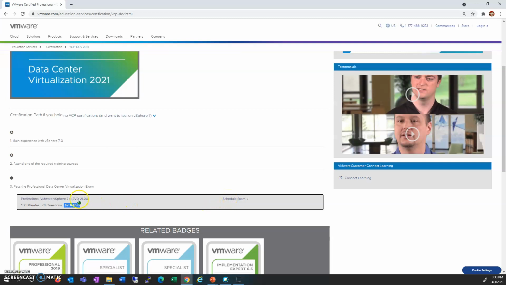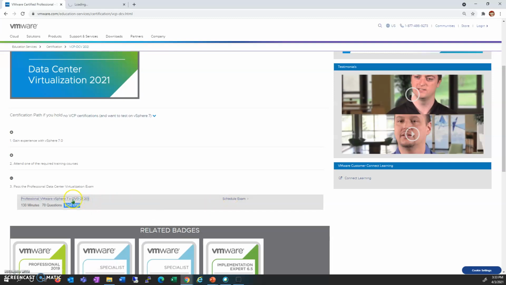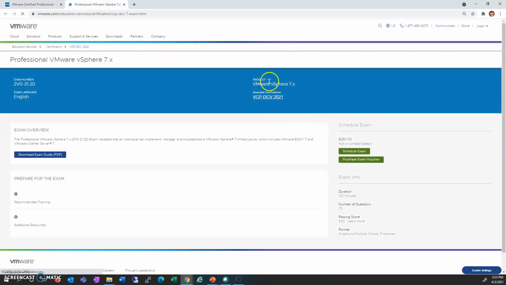Now, if you're looking for more details about this exam, just click on this and you will get the details related to this exam. This is the certification you will achieve, and here are the exam duration, number of questions, and the passing score, which is 300 out of 500. So you have to score 60%, and this is the exam format.